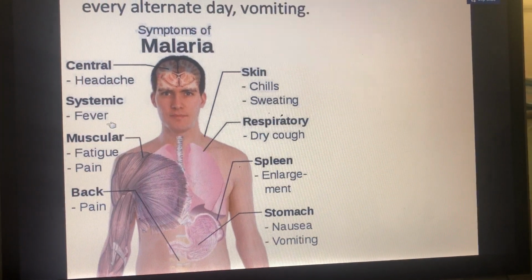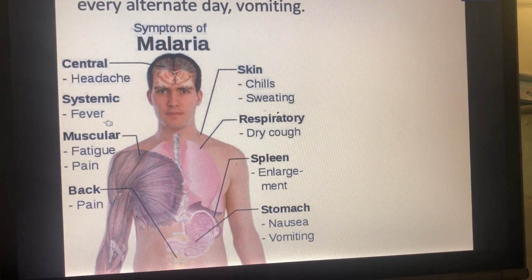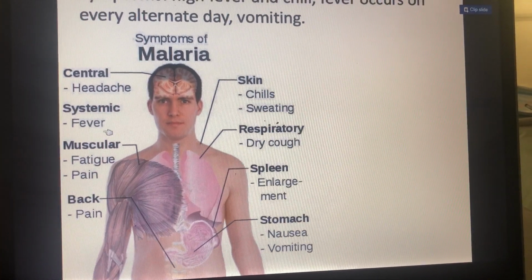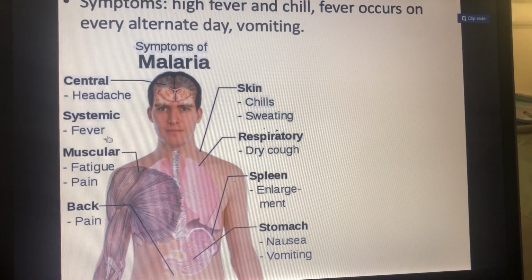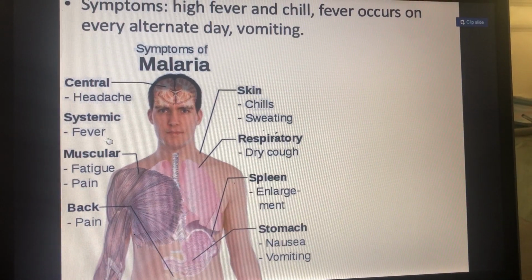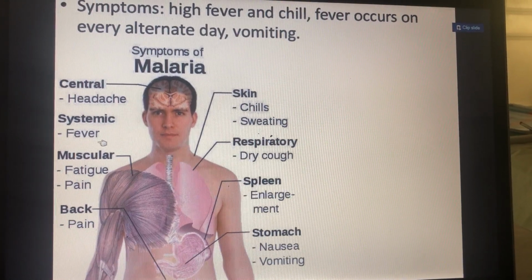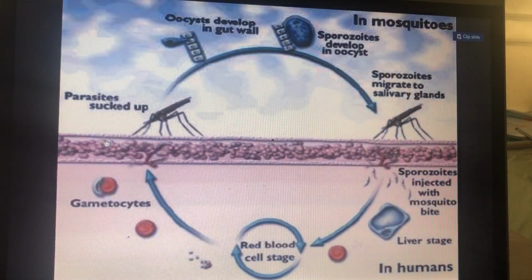Respiratory related symptoms are dry cough and spleen enlargement. Stomach related are nausea and vomiting. Nervous system related is headache. Systemic is fever. Muscle related are fatigue and pain, and there is back pain also in this disease.